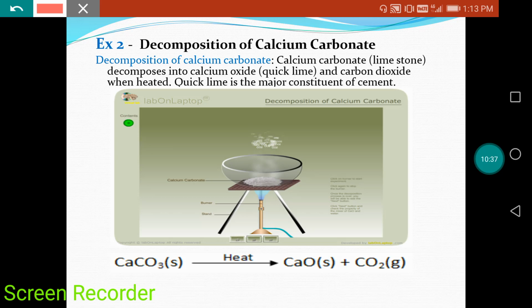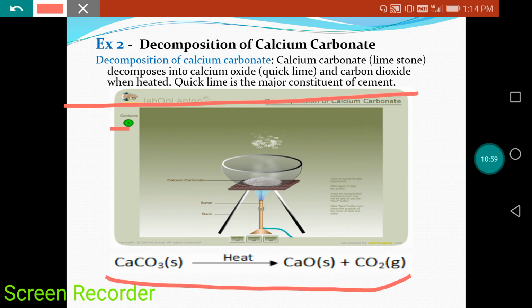We already discussed in the combination reaction, limestone, right? When calcium carbonate is heated, it converts into calcium oxide and carbon dioxide. So this is also an example of a decomposition reaction. This is the chemical equation of decomposition of calcium carbonate.